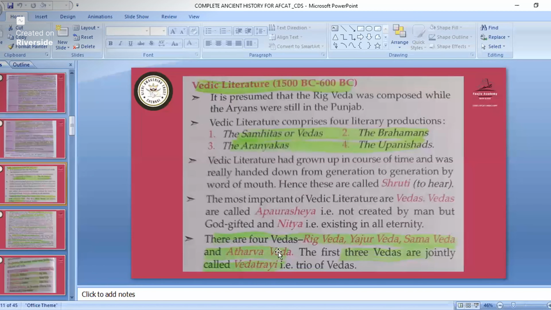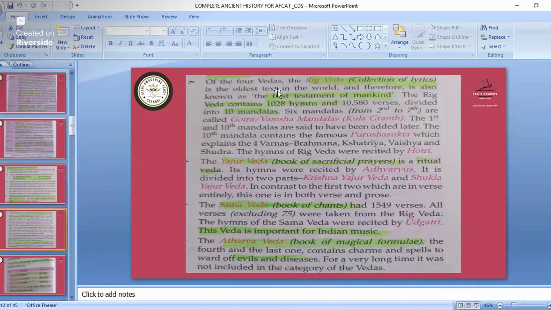Okay. There are 4 Vedas: Rig Veda, Yajur Veda, Sam Veda, and Atharva Veda. The first three Vedas are jointly called Veda Trayi, the trio of Vedas. Of the 4 Vedas, the Rig Veda is the collection of lyrics. You must remember this, because they might ask which Veda is known as the collection of lyrics.